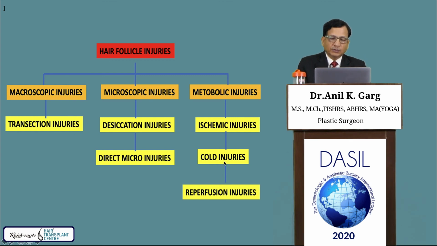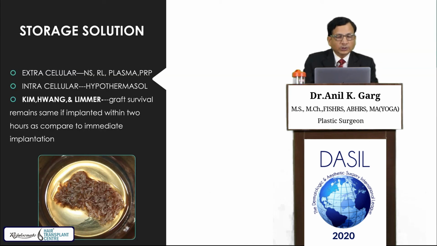Metabolic injuries are the ischemic, cold injury, and reperfusion. These injuries are sustained by the graft when the grafts are outside the body. Reperfusion injury occurs when you put the graft inside the body again. For the storage solution, there are two main types, extracellular and intracellular. Extracellular are normal saline, Ringer lactate, plasma, and PRP.